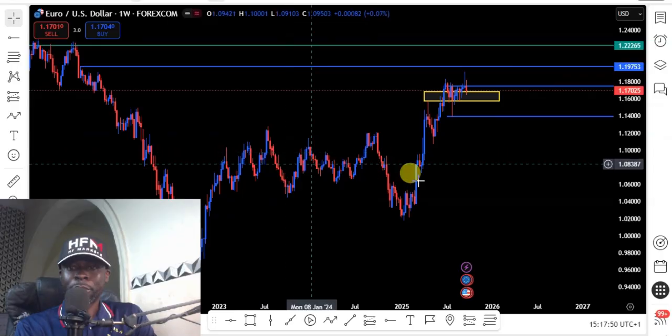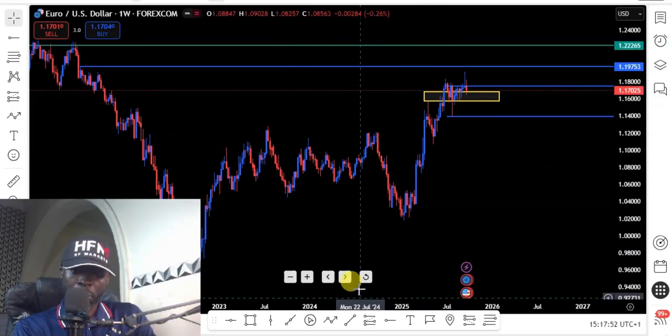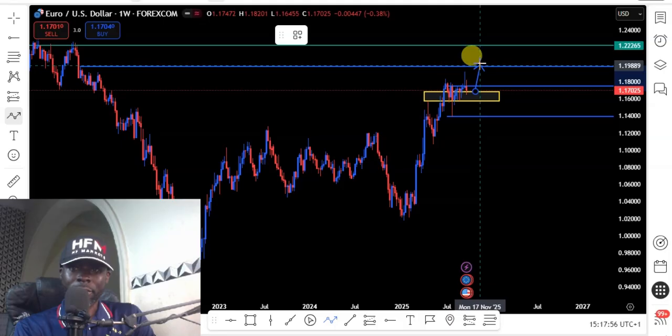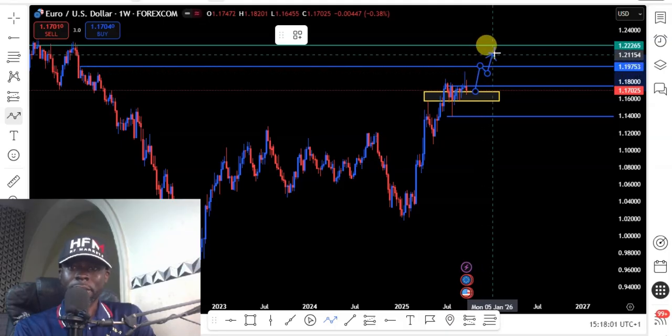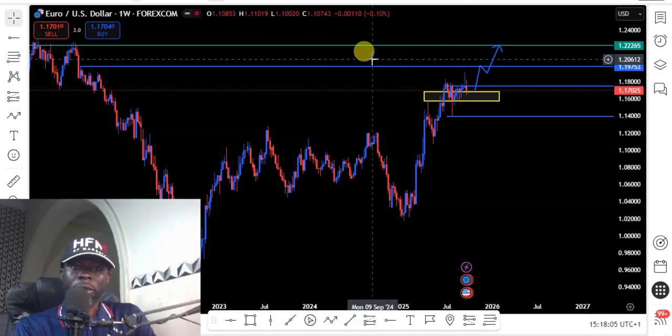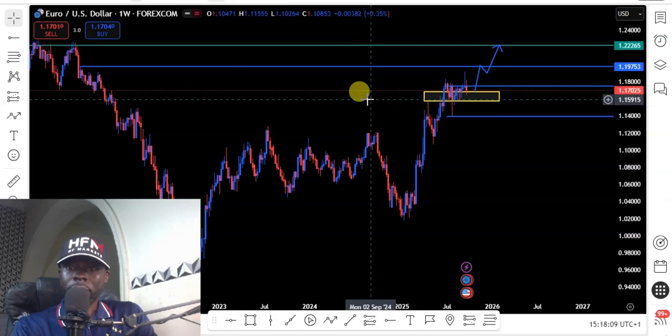If price breaks that weekly resistance level, we expect more push to the top. We should expect price to move to this next weekly resistance level. If price breaks this resistance level, we expect a retest, then we'll see price pushing higher to this next weekly resistance level. So EURUSD on the weekly chart still remains in an uptrend.